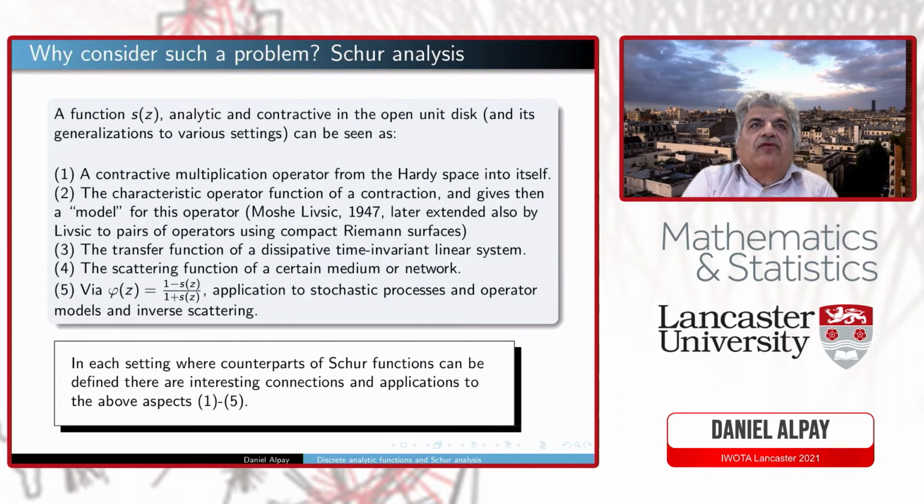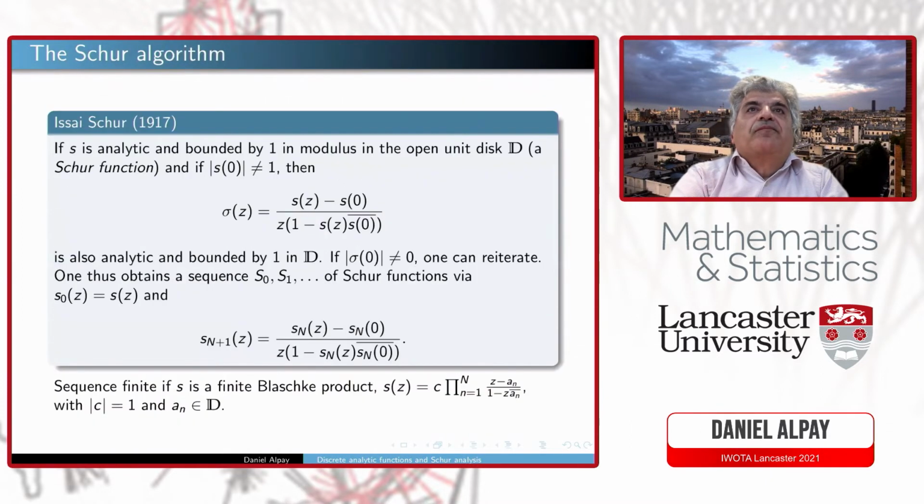It can be viewed as a transfer function of a dissipative time-invariant linear system. It can be viewed as a scattering function. When you take the Cayley transform, you get a function with positive real part, and you have links with stochastic processes and operator models, and also inverse scattering. So here you have, if you want, five facets of a given function. And when you have a counterpart of such a function in a different setting, and what we have in mind here is the discrete analytic function, it's interesting to see whether there are direct counterparts or not. In some cases it's clear. In some cases it's not so clear.